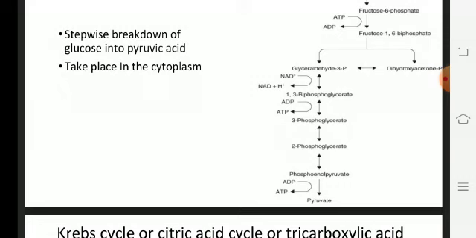Next class we will discuss the other two steps of aerobic respiration, the Krebs cycle and the electron transport system. Thank you.